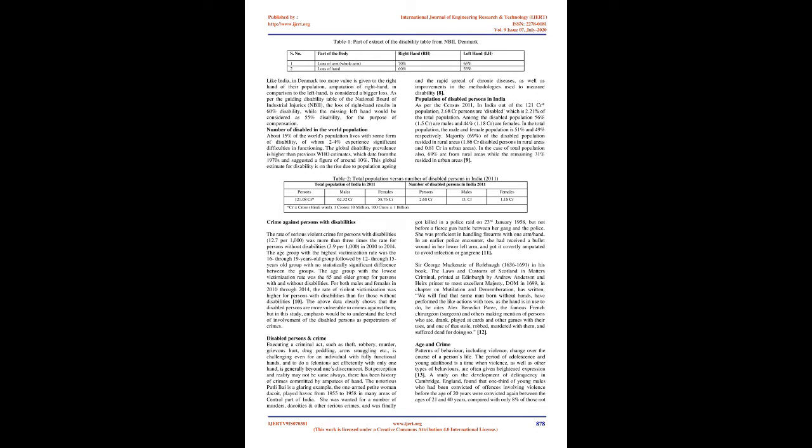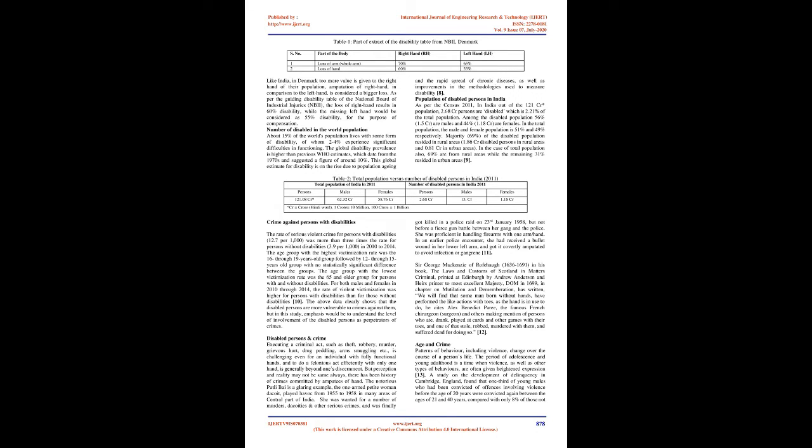8. Population of disabled persons in India. As per the census 2011, in India out of the 121 crore population, 2.68 crore persons are disabled, which is 2.21% of the total population. Among the disabled population, 56%, 1.5 crore, are males and 44%, 1.18 crore, are females. In the total population, the male and female population is 51% and 49% respectively. Majority, 69%, of the disabled population resided in rural areas, 1.86 crore disabled persons in rural areas and 0.81 crore in urban areas. In the case of total population also, 69% are from rural areas while the remaining 31% resided in urban areas.